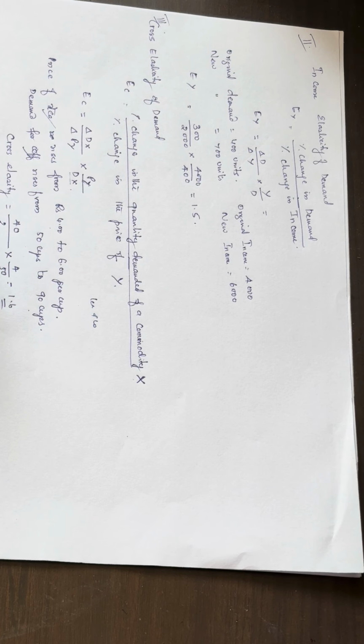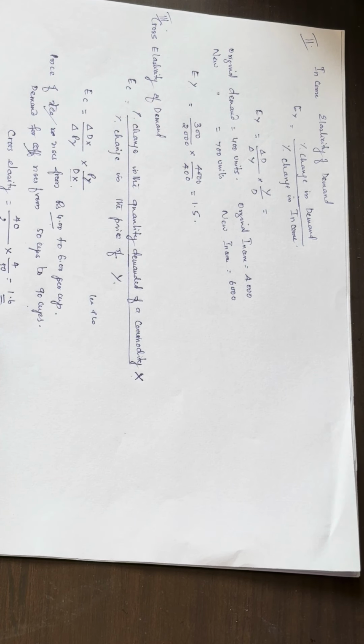That means the cross elasticity is equal to the difference in the quantity demanded, that is 90 minus 50, that is 40, divided by the change in the price, that is 2, into the initial price 4, divided by the initial demand, that is 50, that is equal to 1.6.